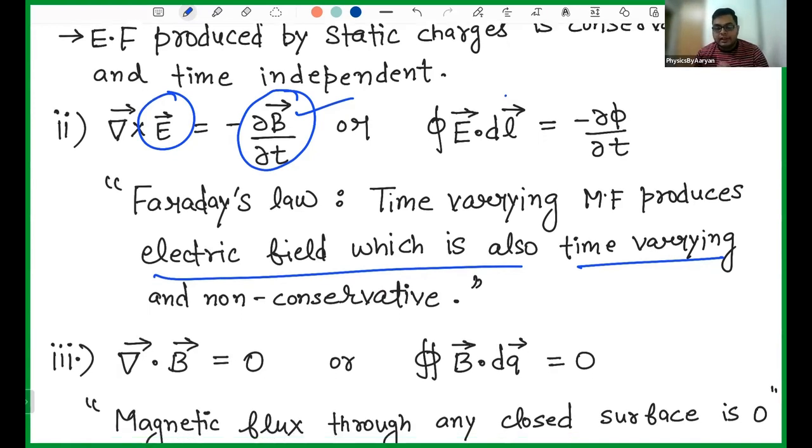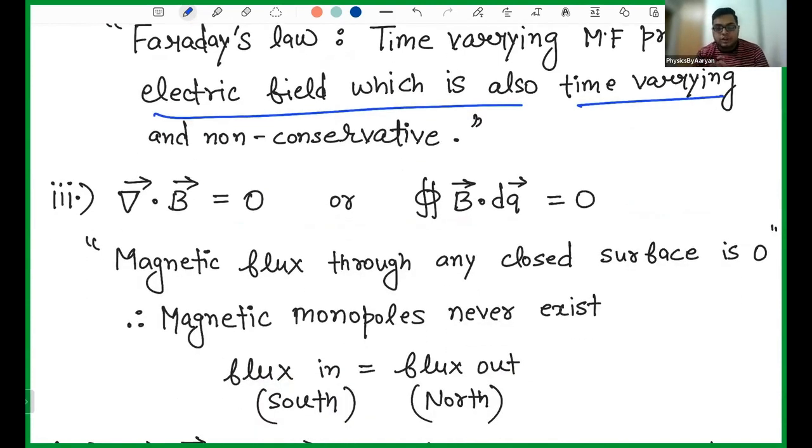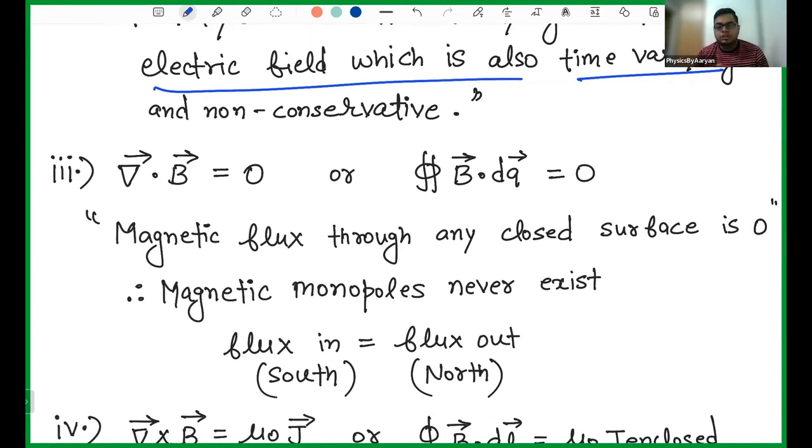Then he went to the magnetic field. Then he saw what is del dot B. So del dot B, or you can say the closed surface integration of B dot dA, is always 0. Always remember that the closed integral of B dot dA is nothing else but the magnetic flux. I have already covered all these things in detail in the course, what is this B dot dA, what is this del dot B, everything has been covered in one lecture. So if you are not still getting it, please watch the course. And if you are watching this free on Capsule course, you can join the course and understand all those concepts.